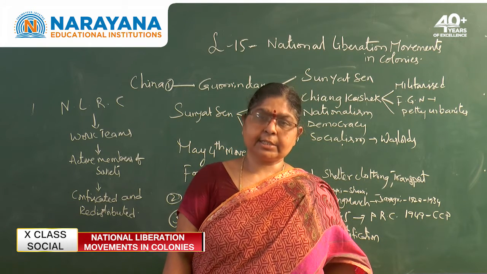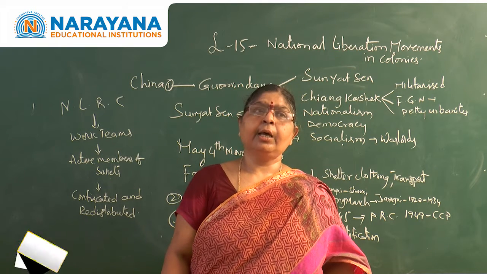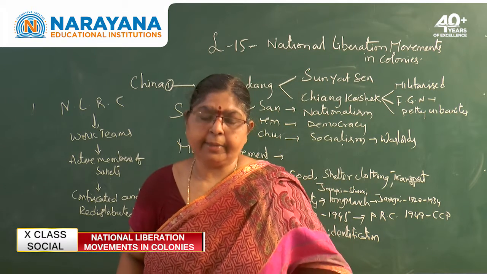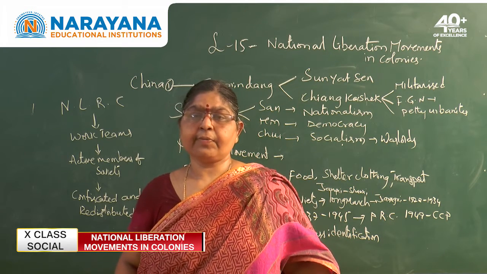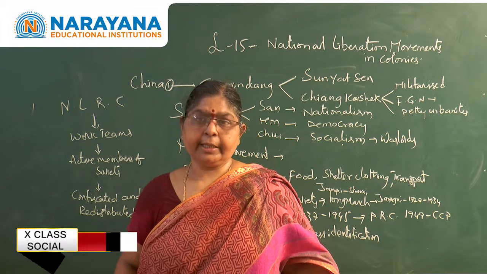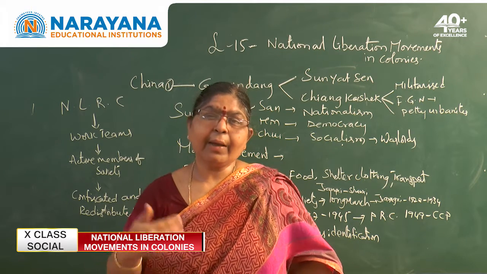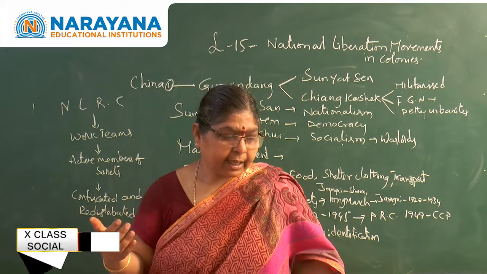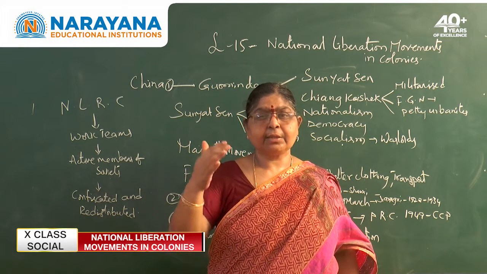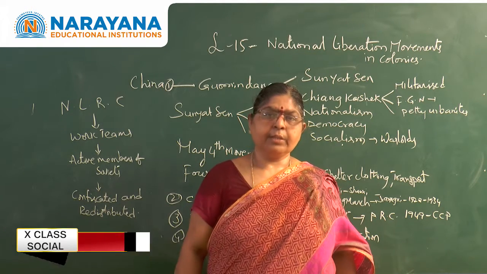Hence, with the influence of all these things, Mao Zedong was able to establish the People's Republic of China in the year 1949. When was the People's Republic of China formed? 1949. Now you may have a doubt: what happened to Chiang Kai-shek and the Kuomintang party? They had to restrict themselves to the island called Taiwan. So what happens?